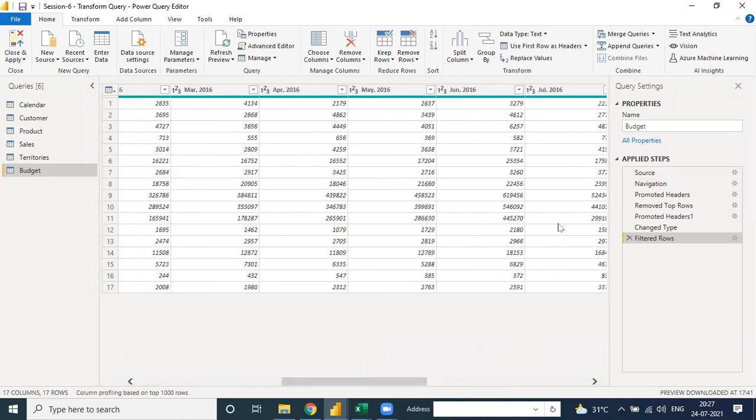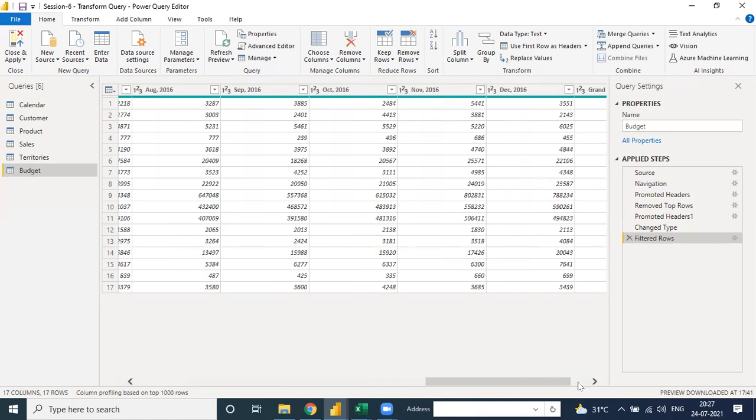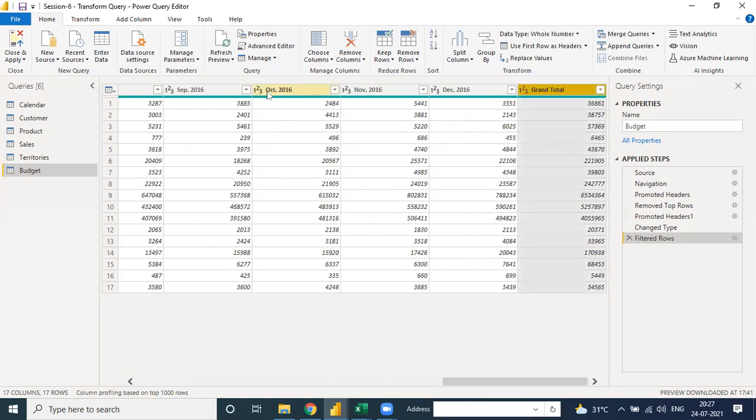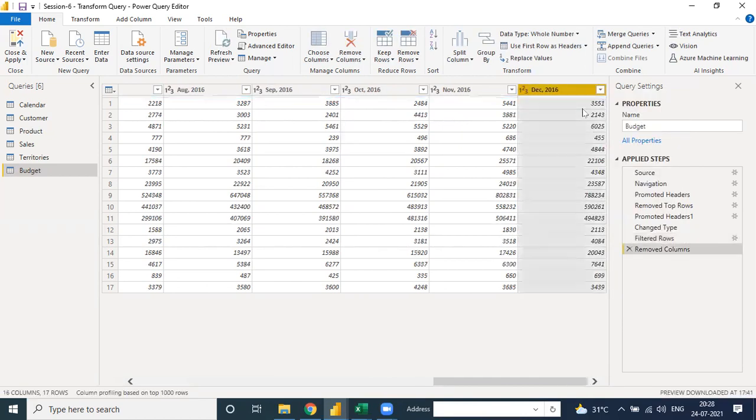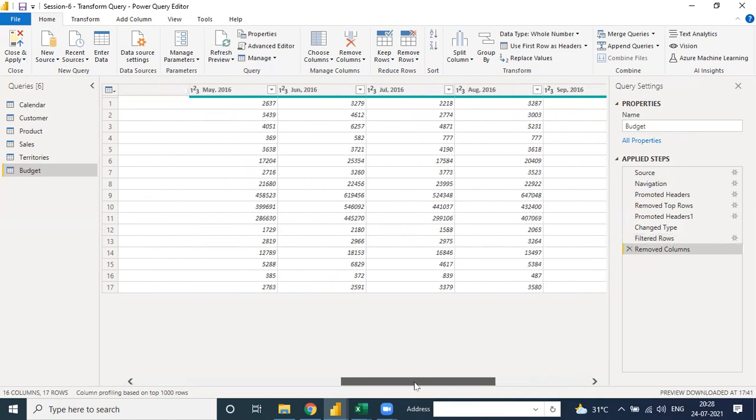Okay, so the next point is here in Power BI. Suppose you have already seen that one of the columns is a summation of all the columns, so we don't need that summation here. We need to remove this, because Power BI automatically sums this kind of column, and if you don't remove it, the summation includes it too, so it gives a wrong value. That's why we need to remove this column, and you can do it in two ways: one is right click and remove, the second is from Remove Column. I will do this. See, the grand total column is removed.